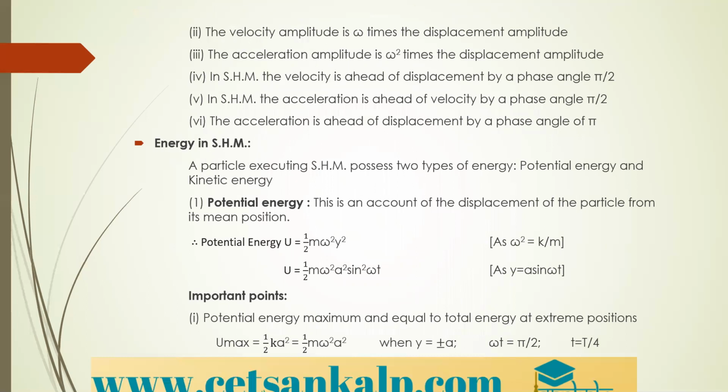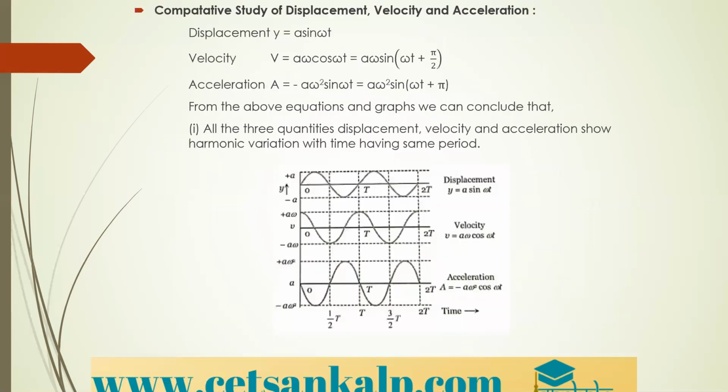Next, the velocity amplitude is omega times the displacement amplitude. From the graph, what we can say is that the velocity amplitude is omega times the displacement amplitude. You can observe it from the graph. I'll just re-display this graph.